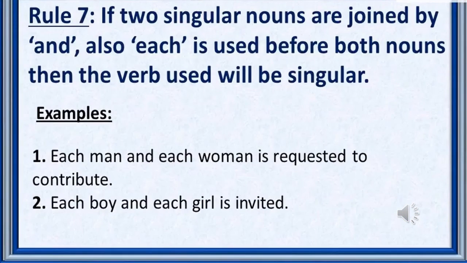Rule 7. If two singular nouns are joined by and, also each is used before both nouns, then the verb used will be singular. For example, each man and each woman is requested to contribute. Each boy and each girl is invited.